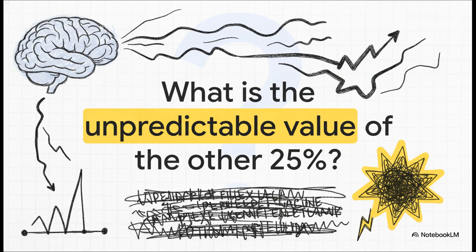But if 3/4 of every sentence you speak, type, or read is totally predictable, it really makes you wonder, what true, unpredictable value are you injecting into the world with that remaining 25%?